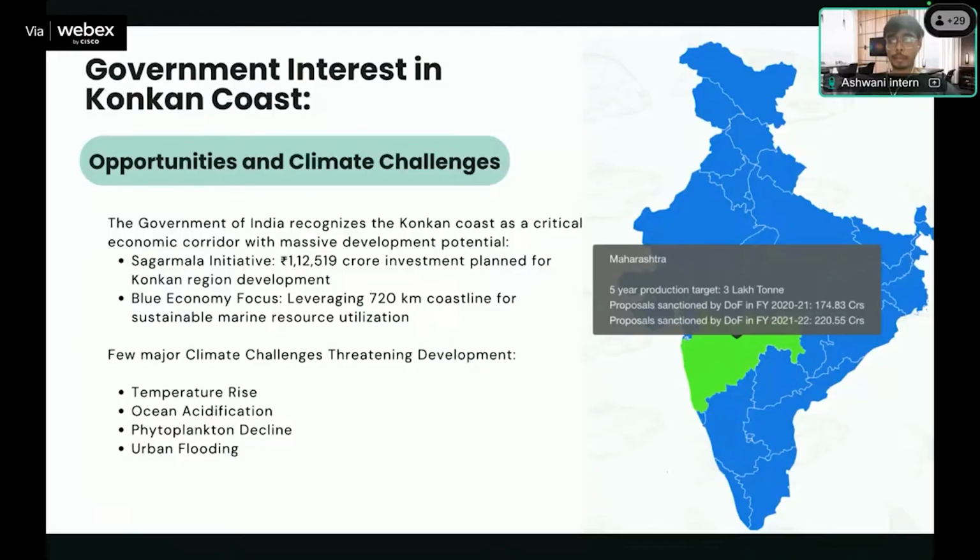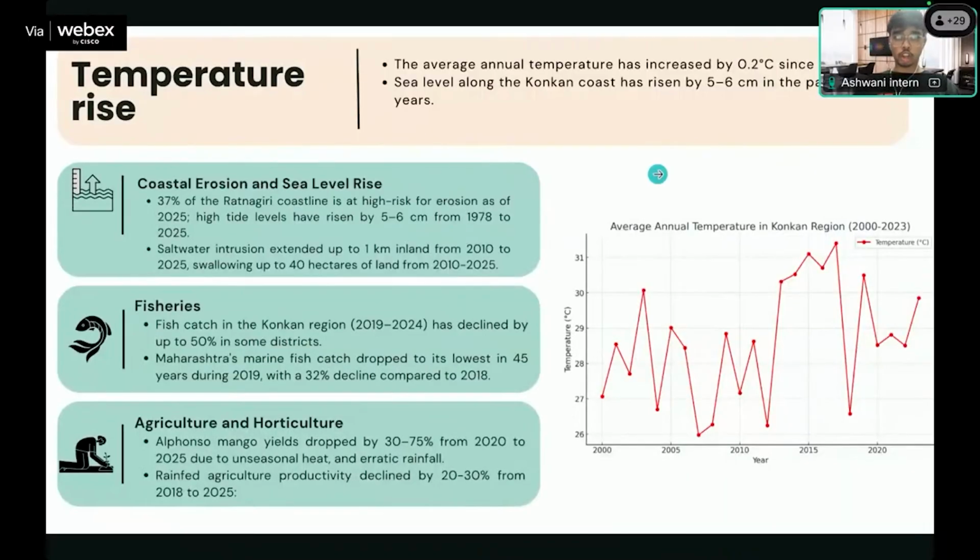Some of the major climate issues are temperature rise, ocean acidification, phytoplankton decline, urban flooding, and pollution. Let's discuss them in detail. First we talk about the temperature rise. As we all know, the temperature is rising day by day more and more. These are the current graphs of the past few years, which clearly show the average temperature rise, and this is also happening for the oceans.